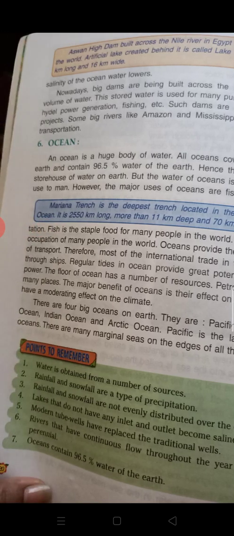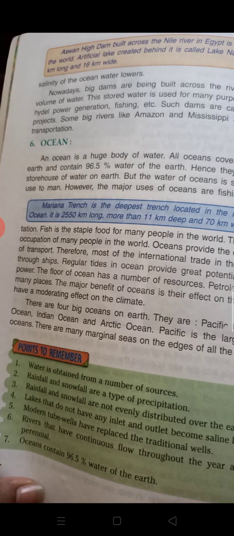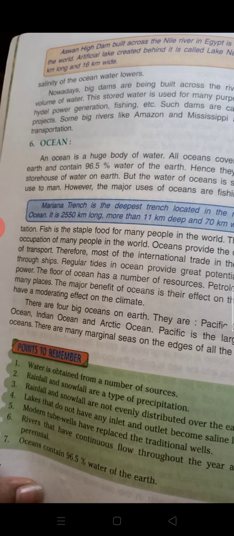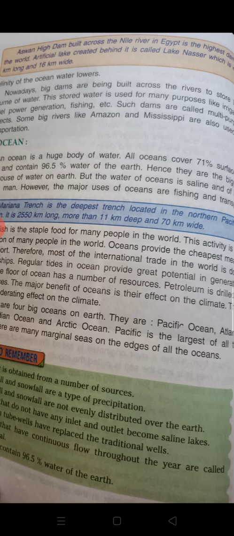There are 4 big oceans on the earth. They are Pacific Ocean, Atlantic Ocean, Indian Ocean and Arctic Ocean. Pacific is the largest of all the oceans. There are many marginal seas on the edges of all the oceans.